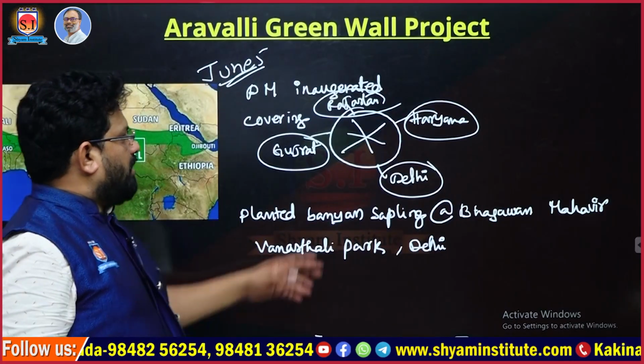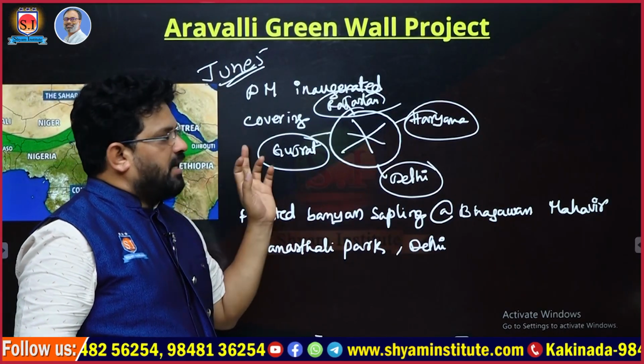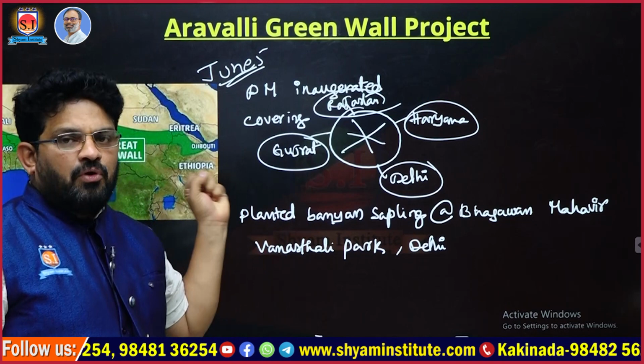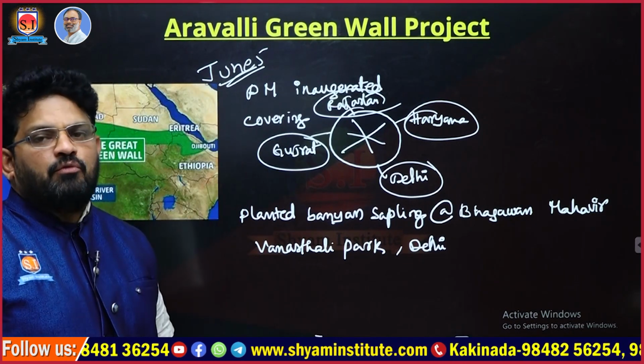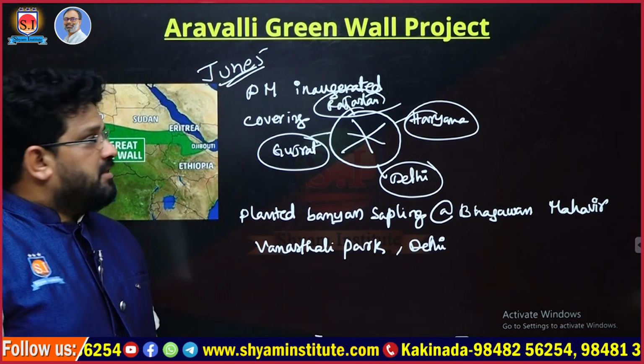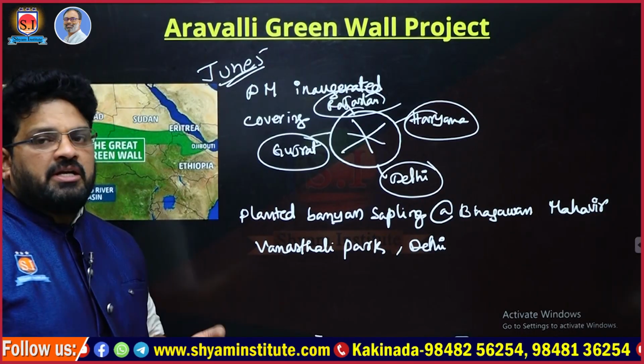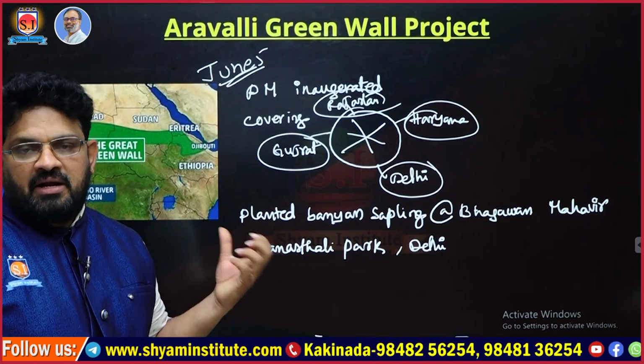The objective behind this is protecting the flora and fauna of these particular areas.